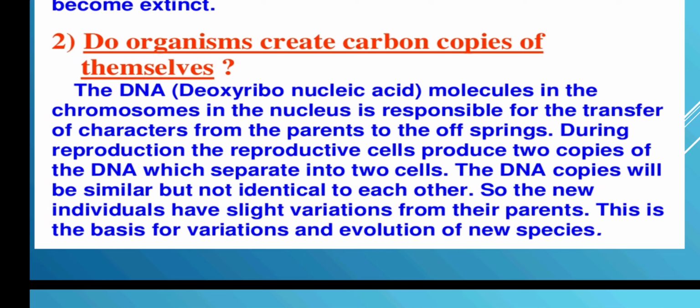So you know about DNA, I hope. DNA is nothing but deoxyribonucleic acid. These are the genetic materials which are present in the cell. Where in the cell? In the nucleus. In the nucleus you have something called chromosomes, which have the characteristics, the paternal and the maternal. From both the parents, from the mother and from the father, you have all the characteristics. So only you look similar to your parents.